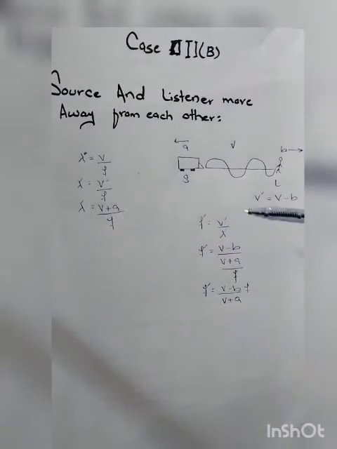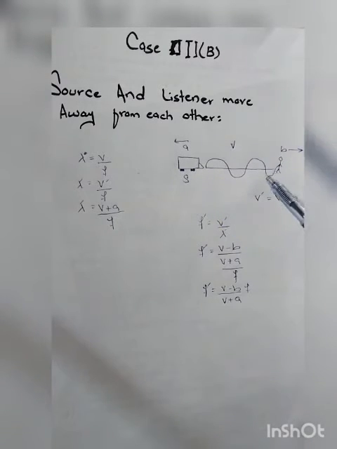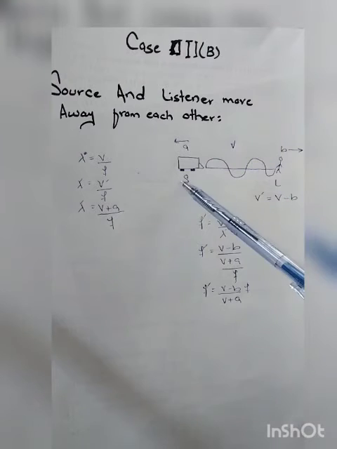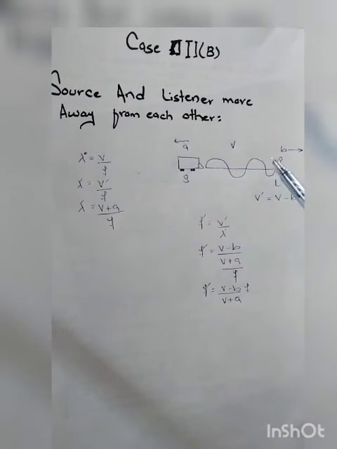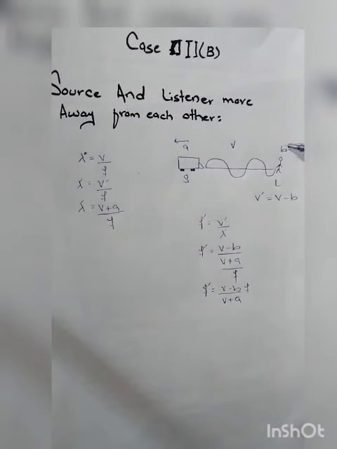Now we talk about the change of speed. We know that speed changes only when a listener moves towards or away from the source. Here the listener moves with speed b away from the sounding source. So the new speed is the speed of sound v minus the speed of the listener, which is b.